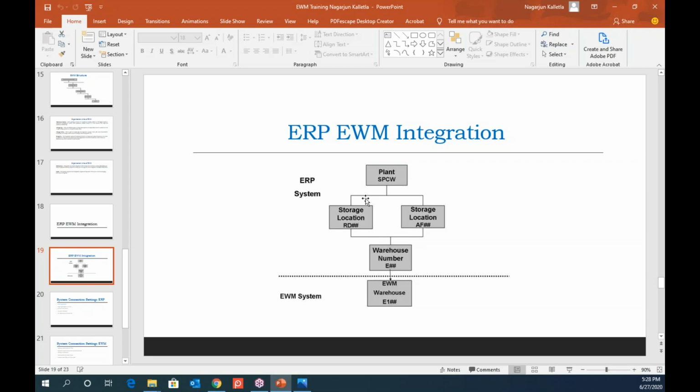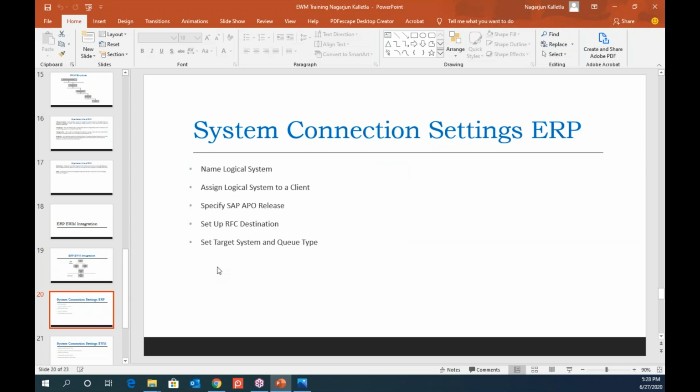But when we do the structure, even the enterprise structure, you will understand it. And next comes the connection setup, how the systems are connected. Since both the systems are SAP solutions, we just create a logical system. Logical system is assigned to a client, and you will set what is the release of the APO.